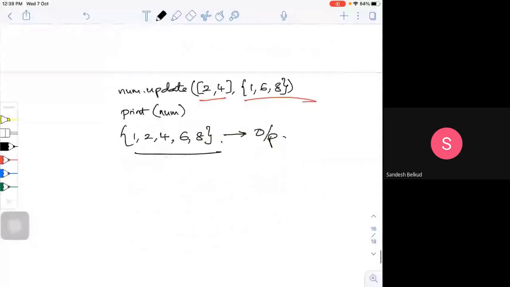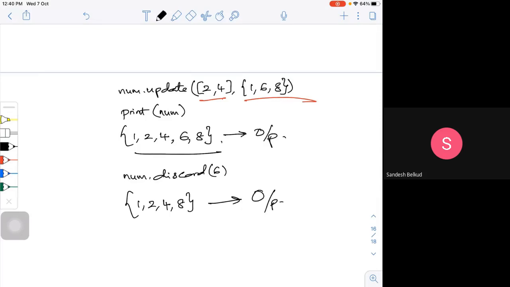So what will I do? Simply I will go and call num discard 6. I'm going to discard 6. Then what should be my output? The output will be 1, 2, 4, 8. So the 6 is discarded from whatever I input.